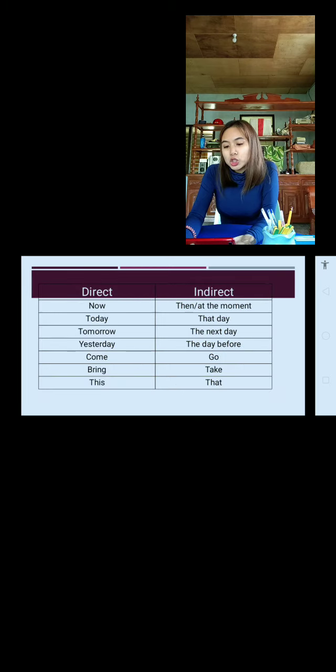So, let's refer to this table, direct to indirect. We have here now, it will become then or at the moment. And today, it will become that day. Tomorrow, it will become the next day. And yesterday, it will become the day before. And come will become go. Bring will become take. And this becomes that.